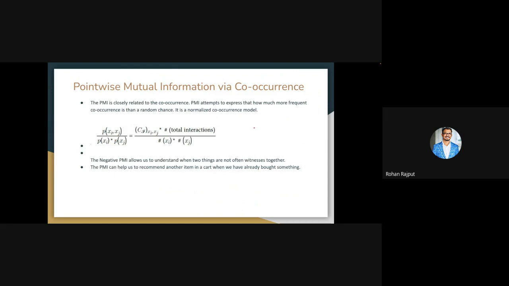Suppose, for example, iron and ship always occur together. Whenever iron and ship come together, it is talking about a metal rather than electronic equipment for removing creases, right?